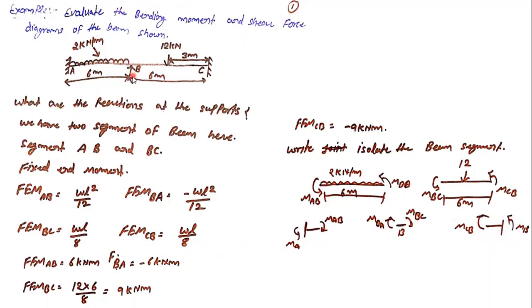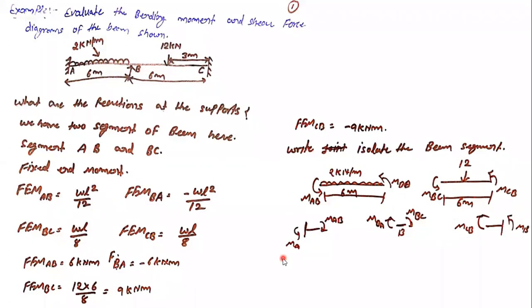That's why I have just shown a vertical reaction here. So that is B here. Segment AB has a UDL load of 2 kilonewton per meter, and segment BC has a point load of 12 kilonewton, which is at the center portion of BC, as 3 meter is given to us. So obviously that is also 3, so that's why it is acting at the center portion.